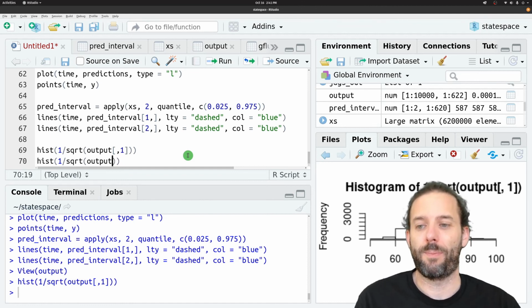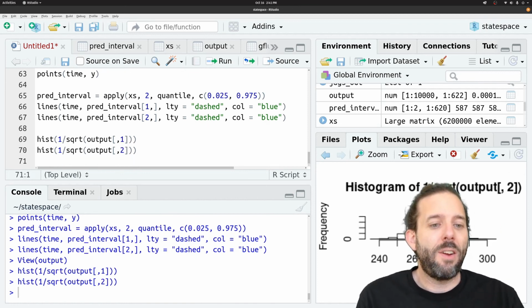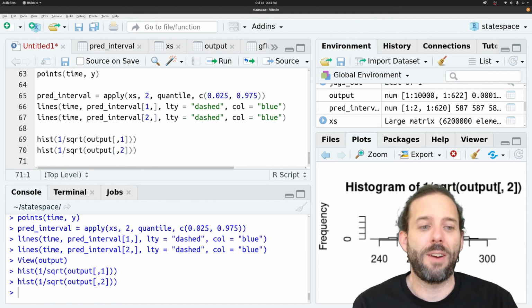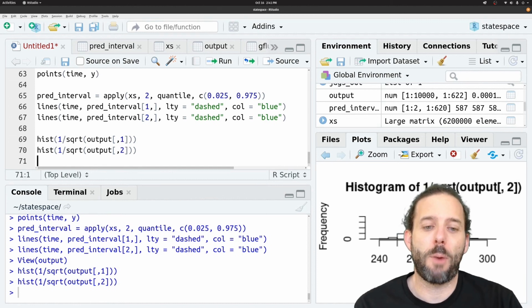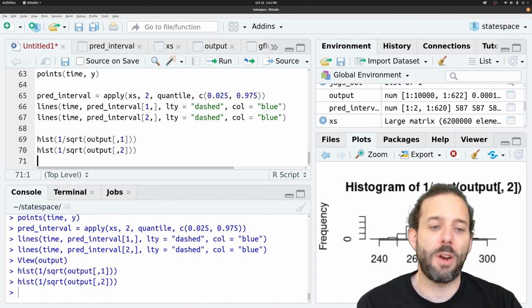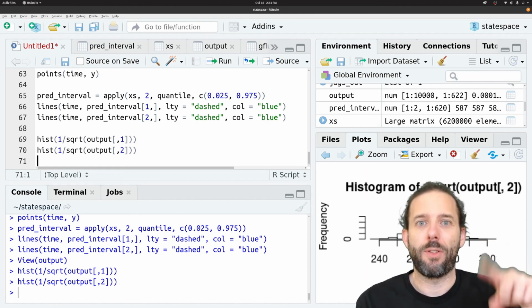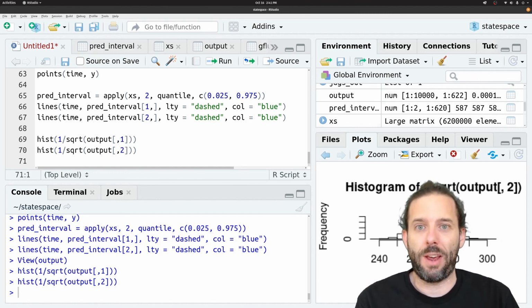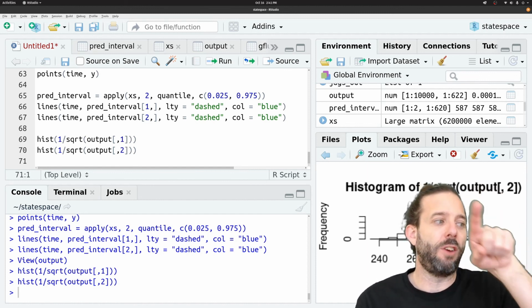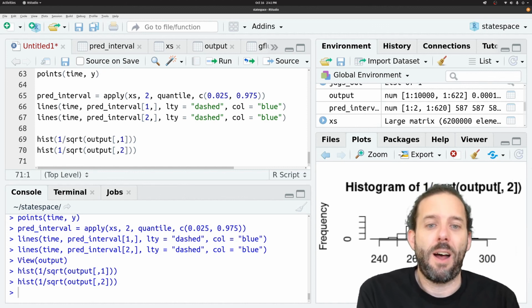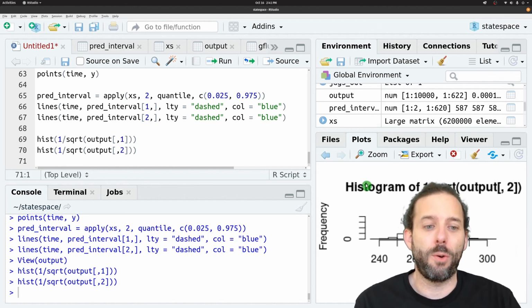in the second column, if I could hit the keys on my keyboard correctly. And so here's the estimate of the standard deviation associated with the process model. And so we can see actually that the process model standard deviation is up here around 270. And so it's much larger. We have these big random walk steps that represent the changes in the actual process that let us have these big seasonal shifts in the underlying latent state of the flu.